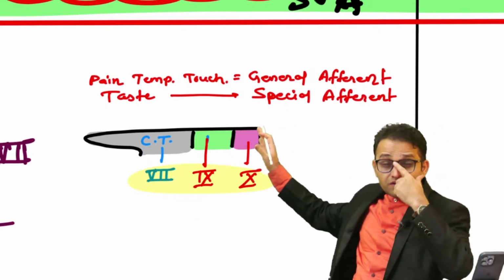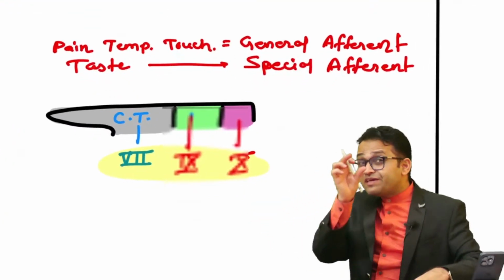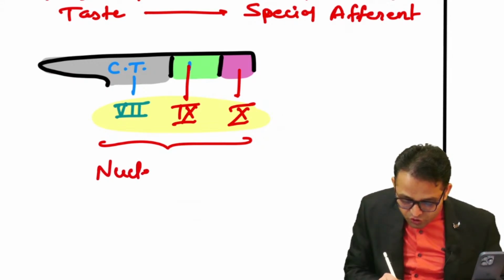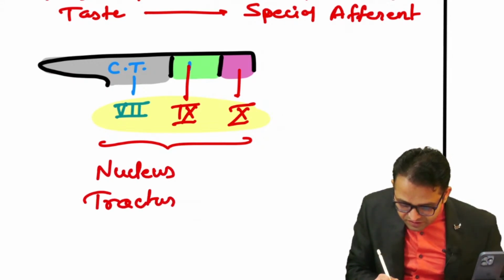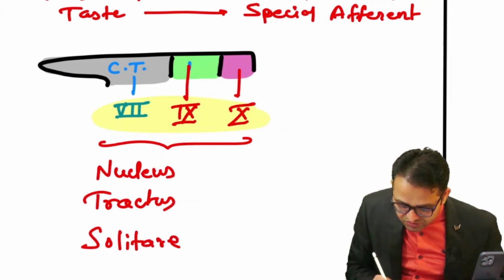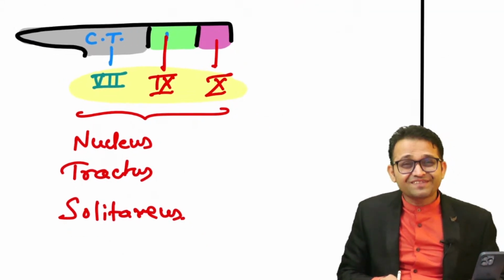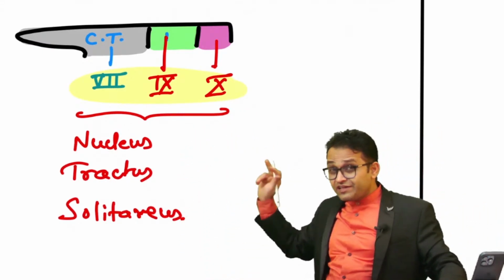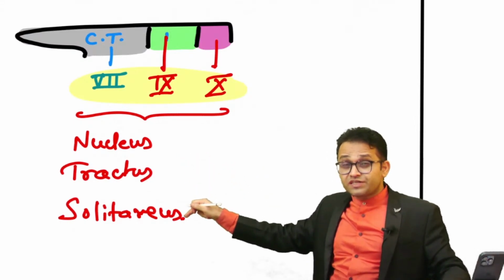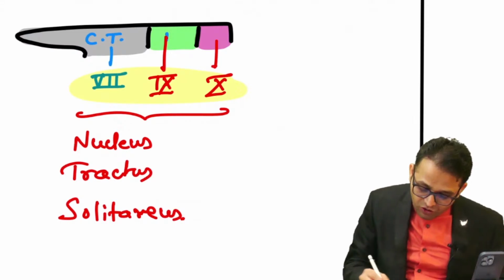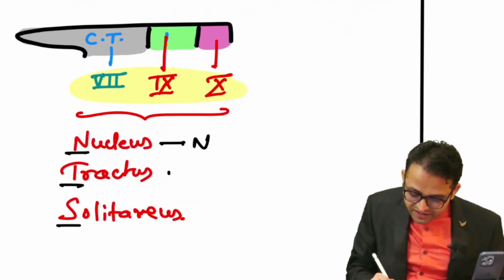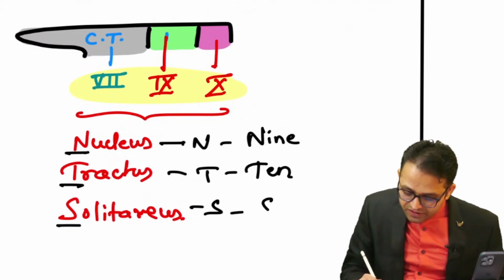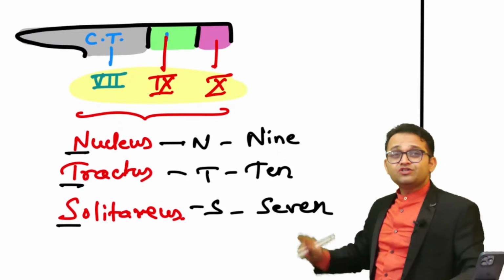Also remember, these are united together and make one common nucleus. That common nucleus is known as the taste pathway: nucleus tractus solitarius. So this 7, 9, 10 are the common cranial nucleus. We are talking about the nucleus, the nucleus tractus solitarius, and this pathway is known as the tractus solitarius. One mnemonic: NTS. In short, N for 9, T for 10, S for 7. Getting the point? So 9, 10, 7.